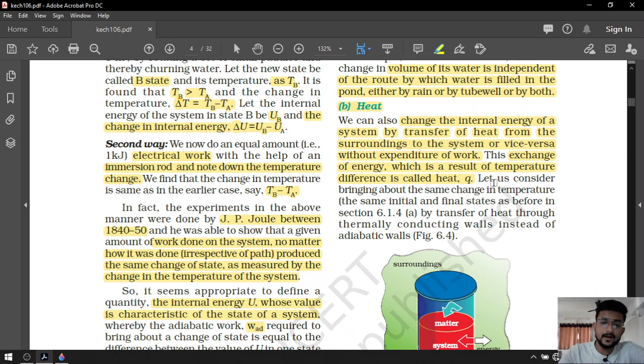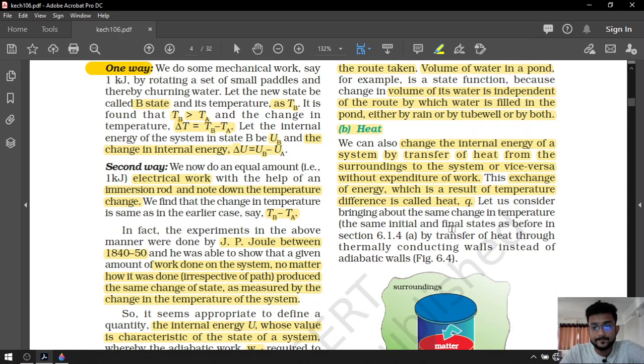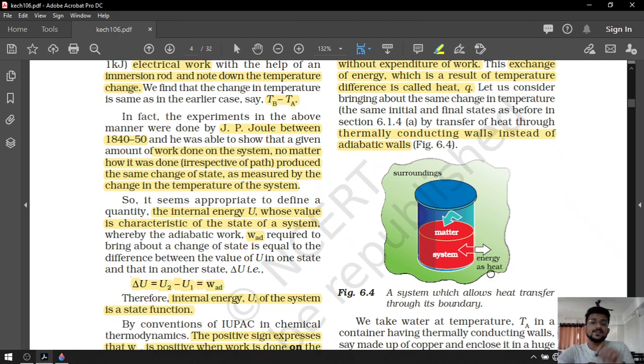Let us consider bringing about the same change in the temperature, same as the first way and the second way before this section, by transferring the heat through thermal conducting walls instead of adiabatic walls. Now we are not doing work, we are directly exchanging the heat from surrounding to the system.